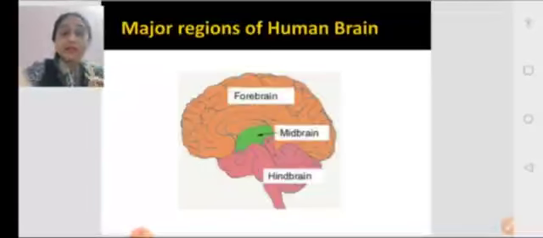Okay, now you have to see how is the forebrain. Forebrain is the largest region, is it not, among the three, and it is covering the periphery of the brain, I can tell.